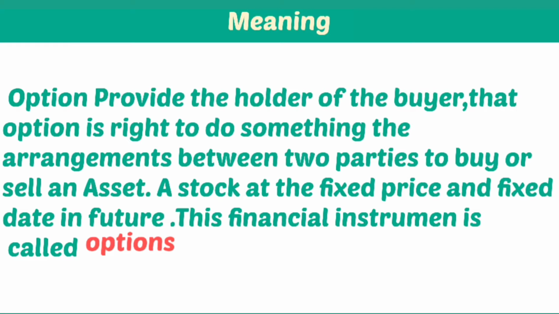An option provides the holder, the buyer, a right to do something. It is an arrangement between two parties to buy or sell an asset, a stock, at a fixed price and a fixed date in the future. This financial instrument is called an option.